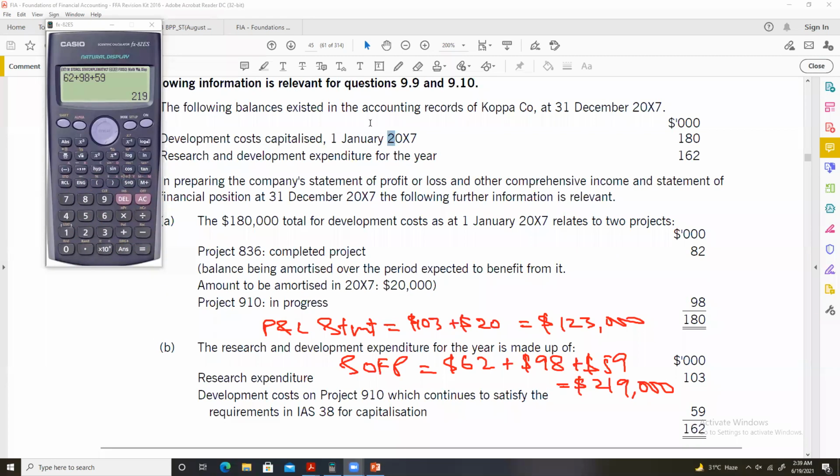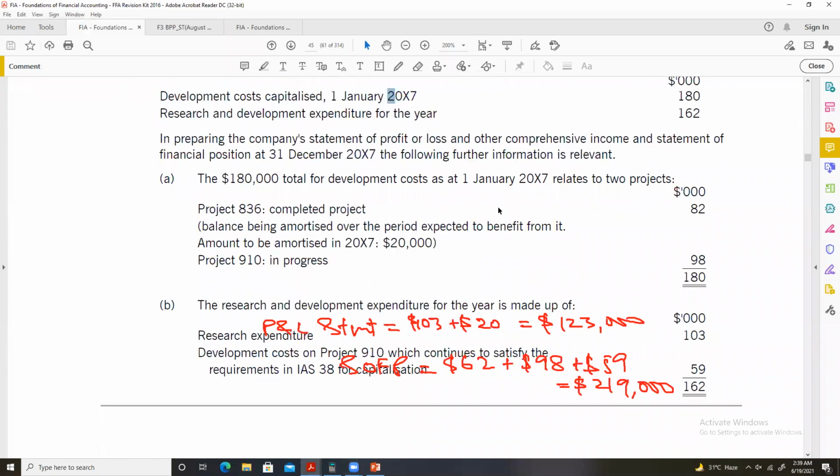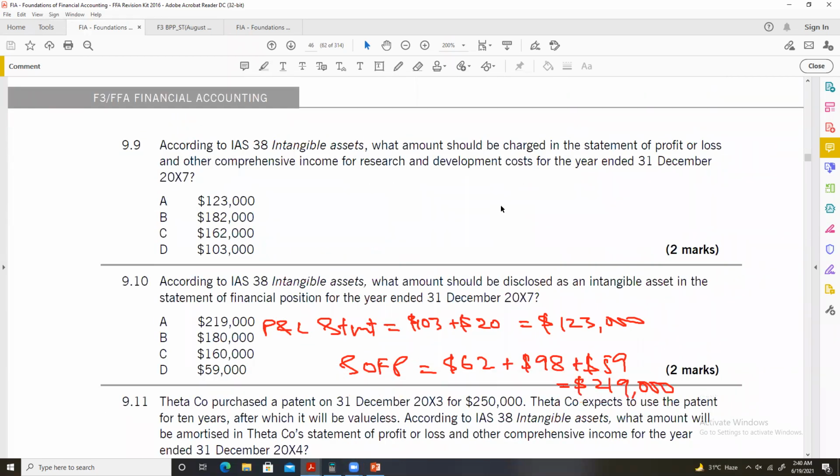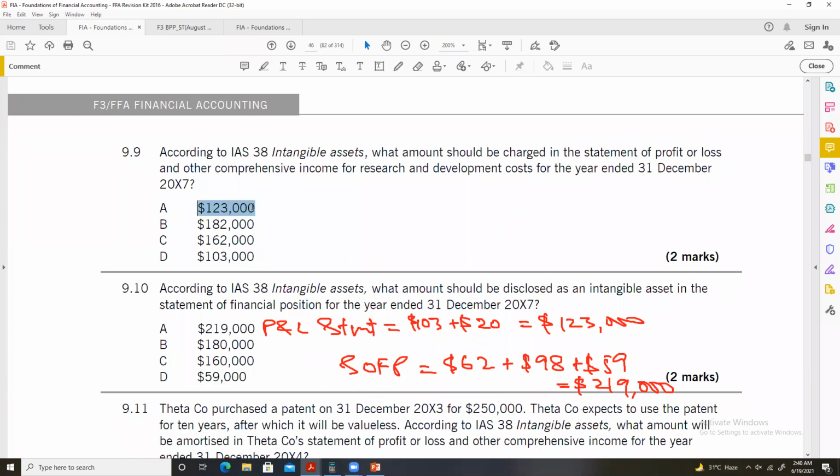Let's continue to check. Yes. Now, as you can see, 123,000 in the statement of profit and loss and other comprehensive income, as I calculated in front of you, and $219,000 recognized as an intangible asset in the statement of financial position.